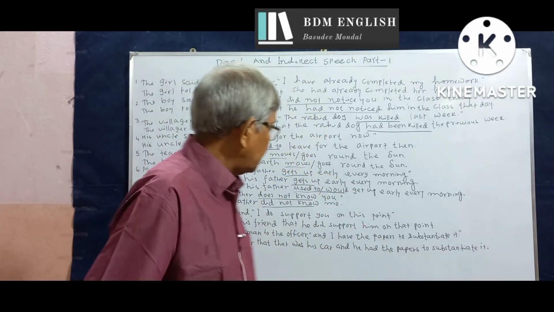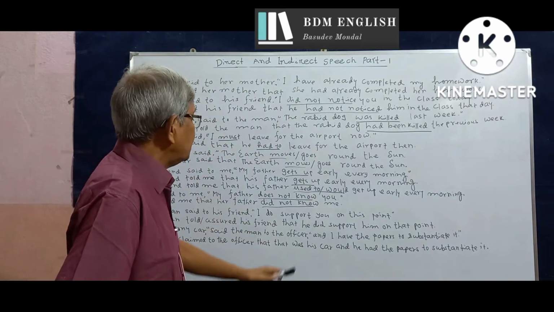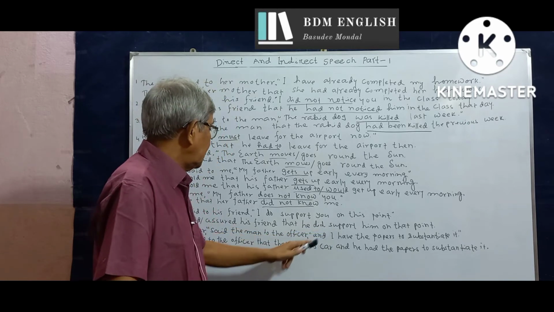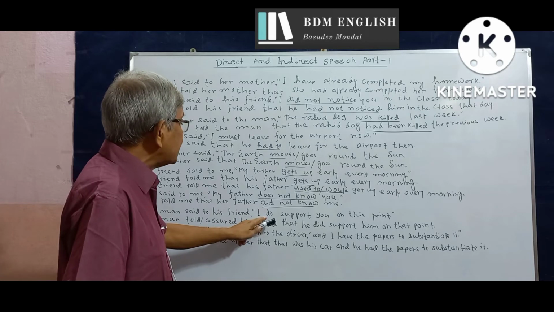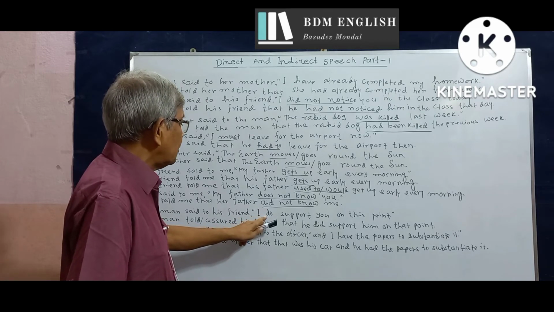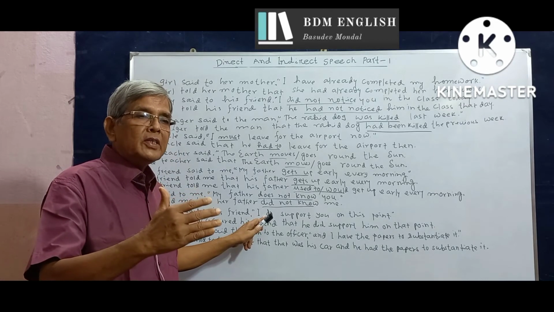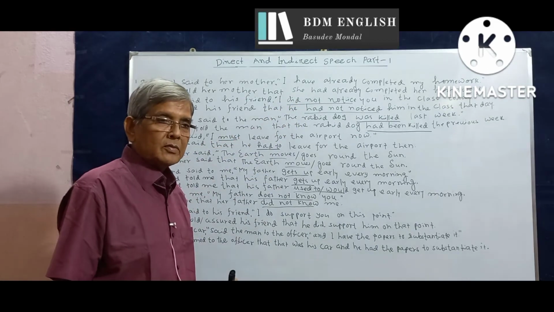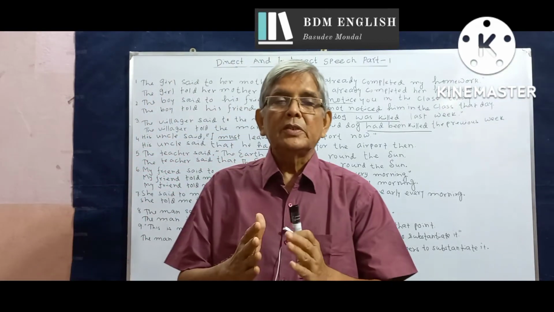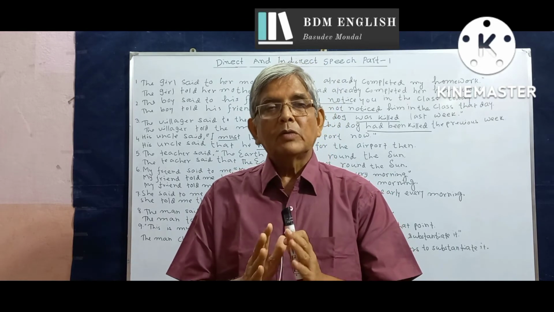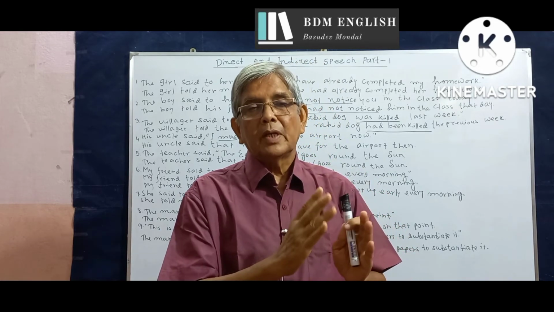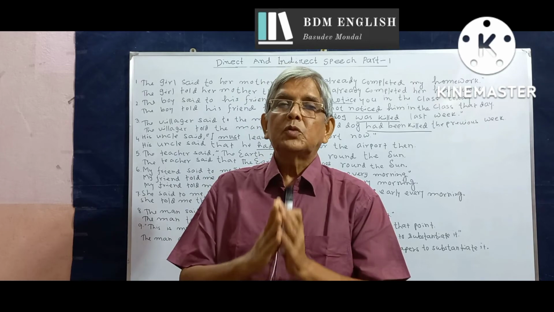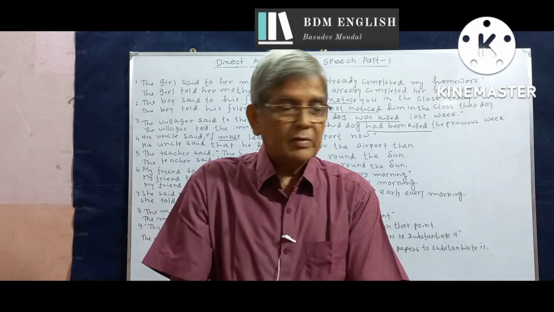And if there is did, this pattern in the direct speech, to lay emphasis on the verb, if the sentence was something like this, I did support you on this point. Now, whenever you find did in the direct speech, either in a positive sentence or in a negative sentence, or even a question, we have to change it to the past perfect tense, because we know that when there is past simple tense, either negative or positive, a question, etc., we have to change it to the past perfect tense.